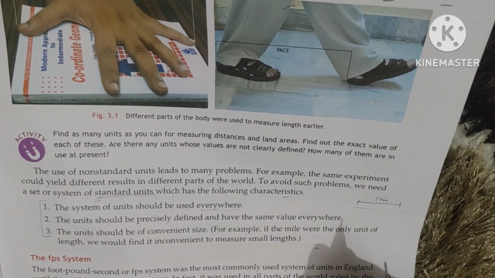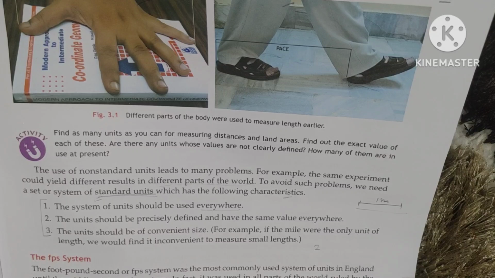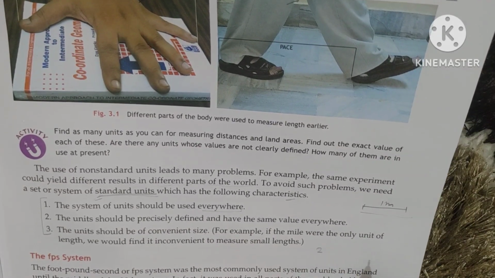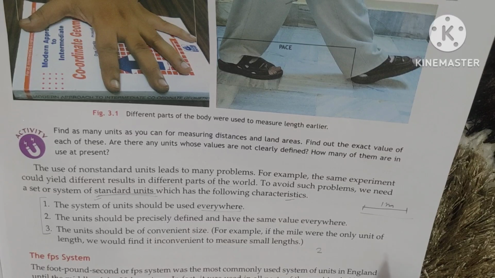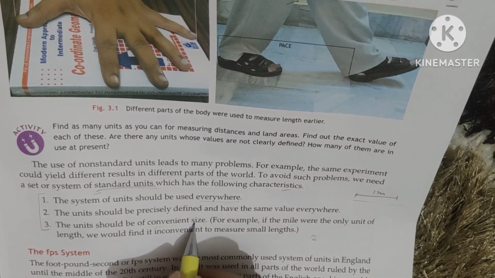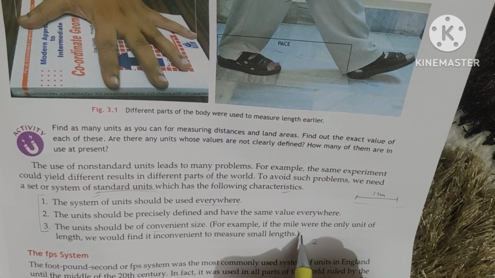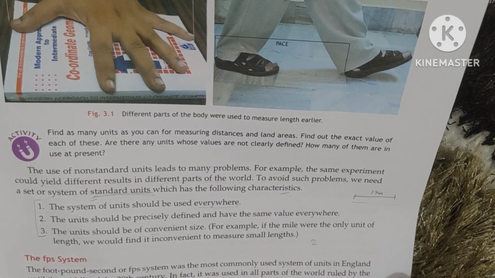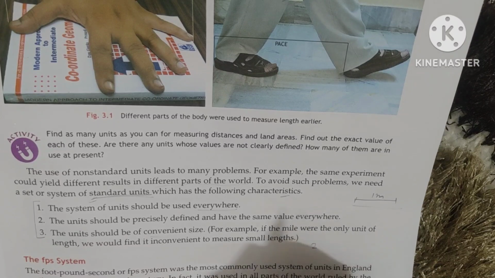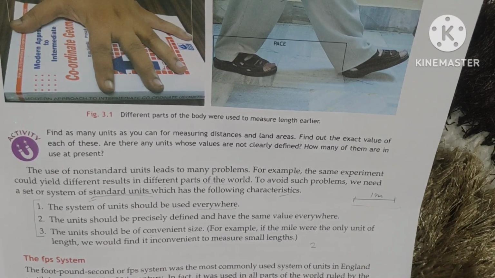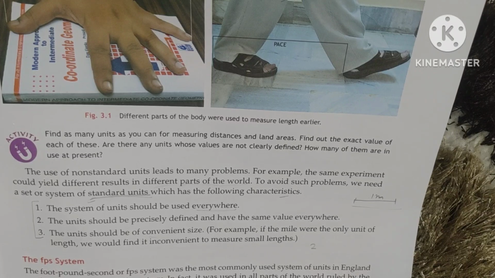One is so that it can be easily portable, meaning from one place to another we can easily take it along with us to measure different materials. The second perspective is the convenient size. Like if I want to measure the length of a pencil, or the distance between two towns, units must be ones which I can use easily, which can easily be comparable to the physical quantities.